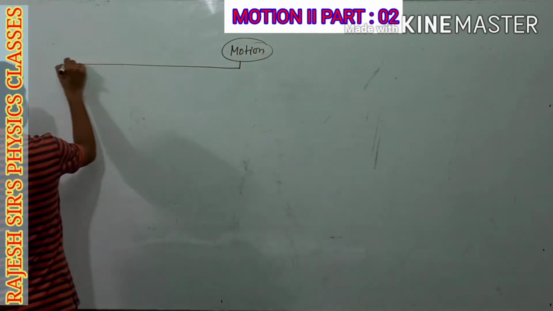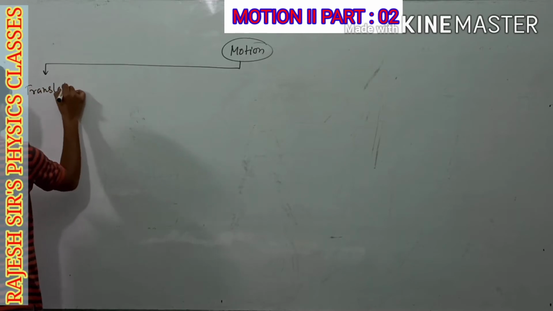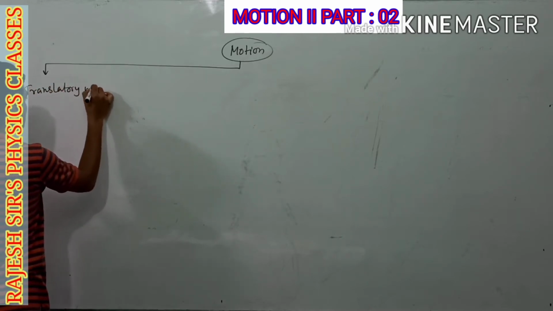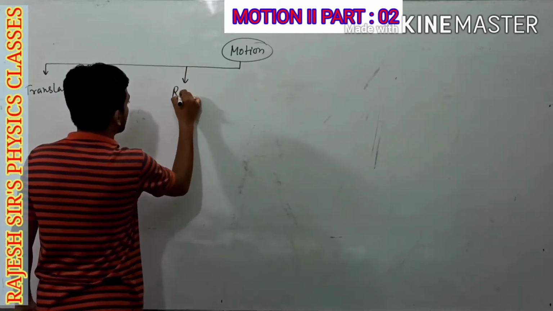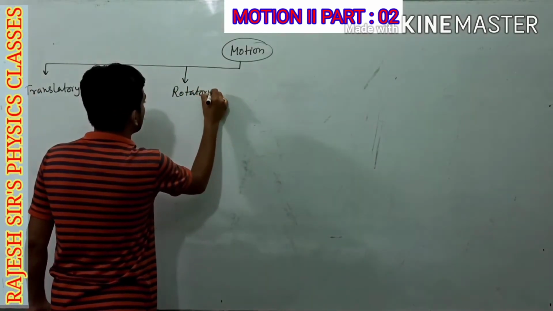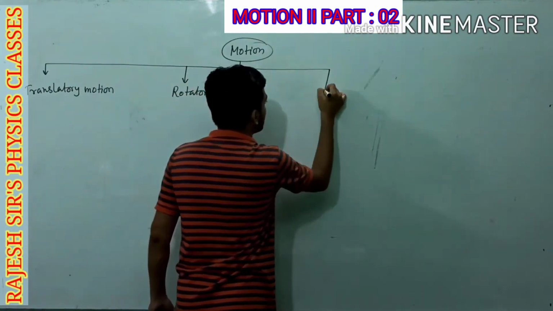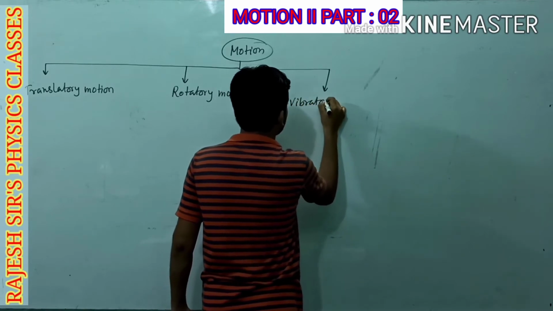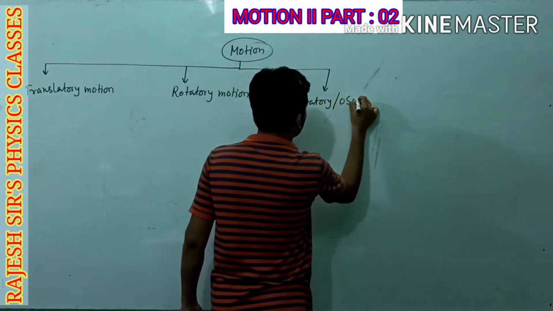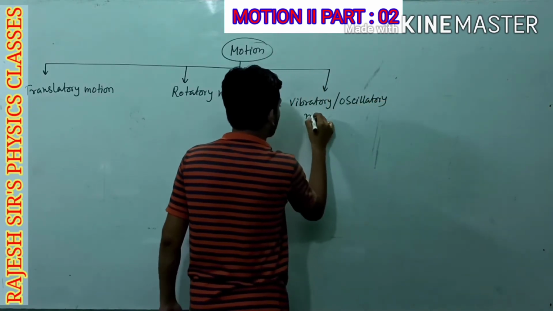First one is translatory motion. Second one is rotatory motion. Third one is vibratory or oscillatory motion.